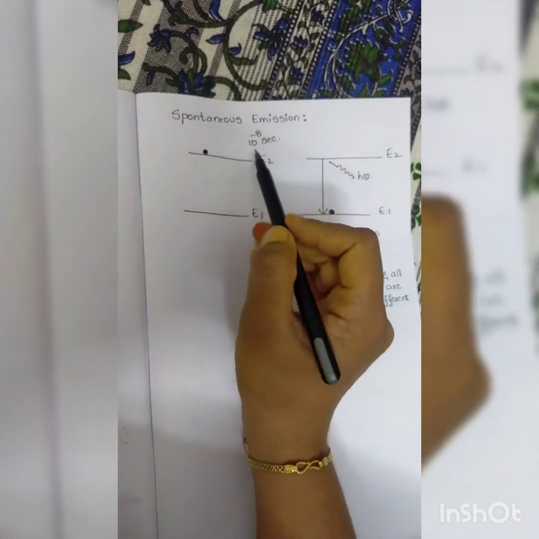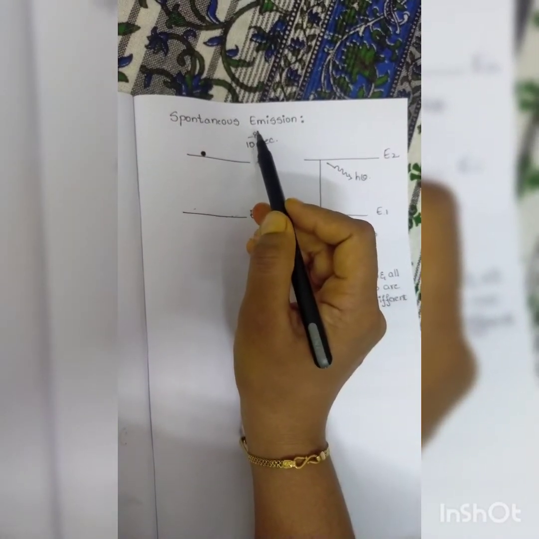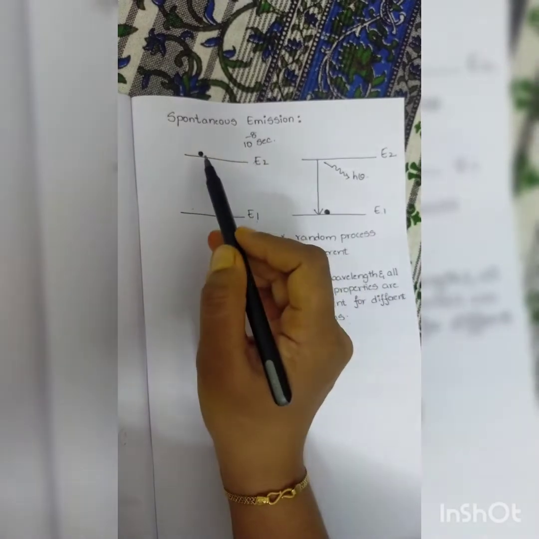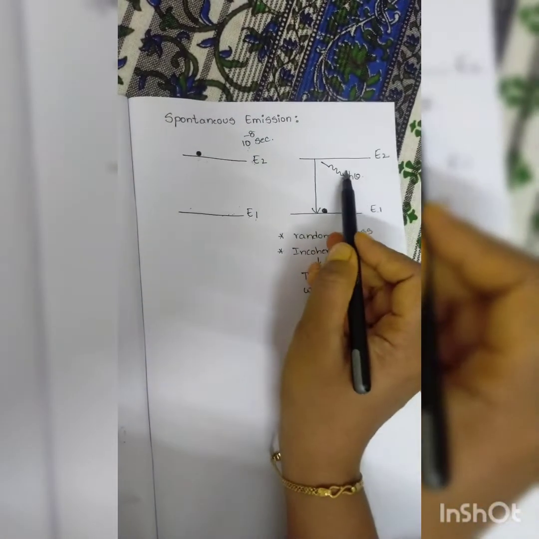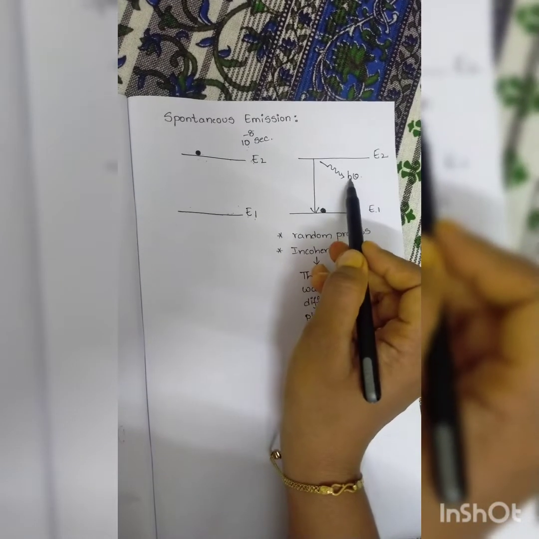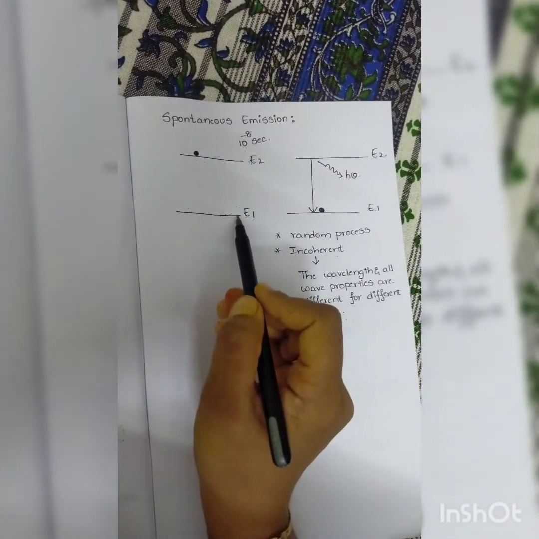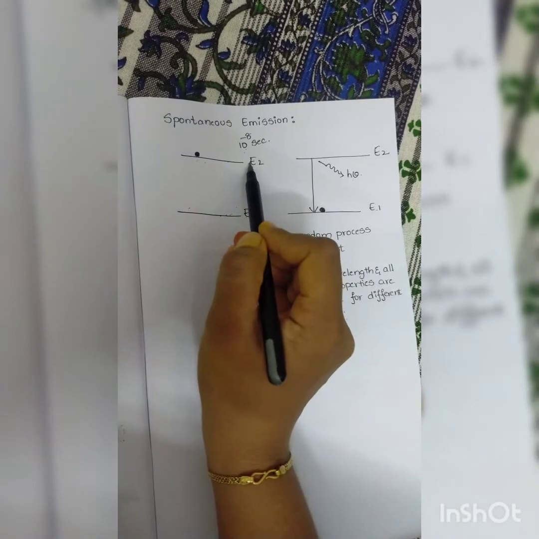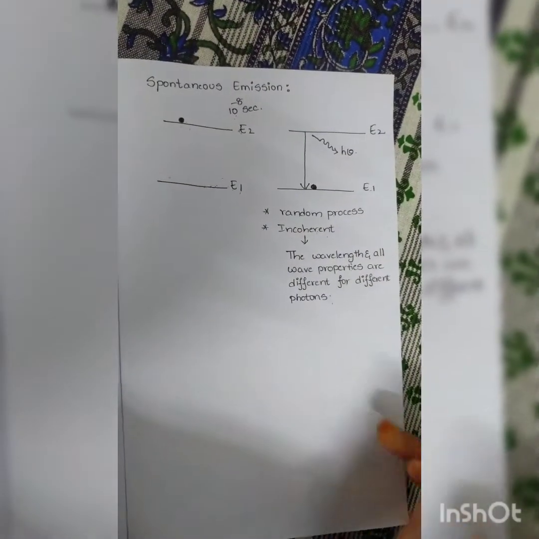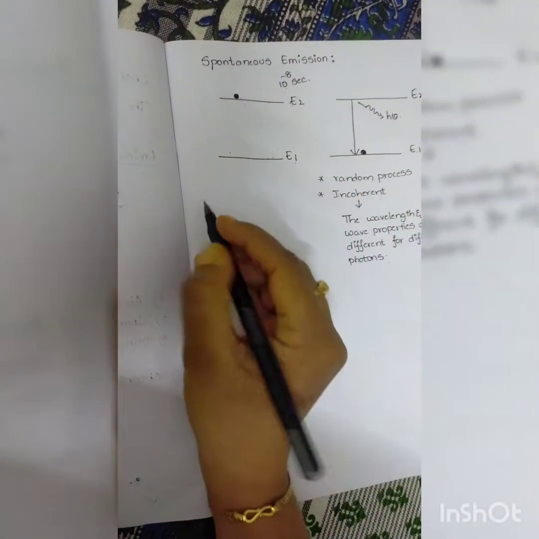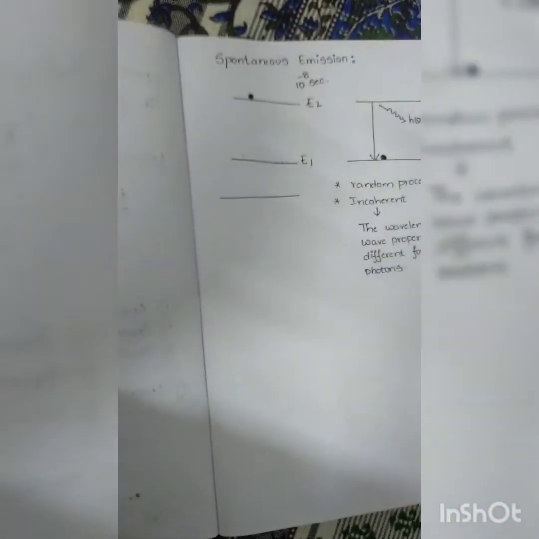After it completes this 10 to the power of minus 8 seconds, it will jump from the E2 state to the E1 state, releasing the photon energy h nu which it took before getting excited from E1 to E2. Now the same process will be represented as an equation. Just see here.